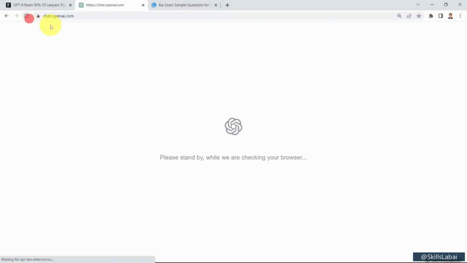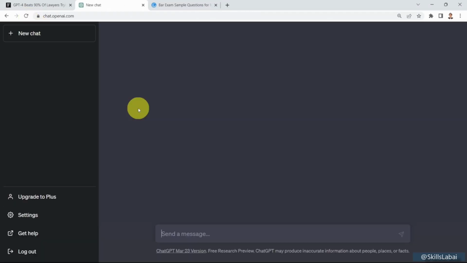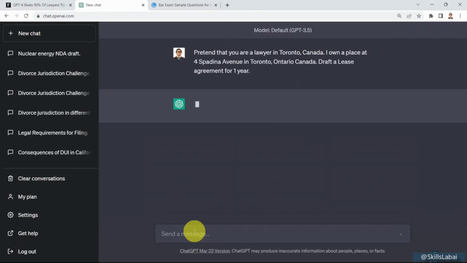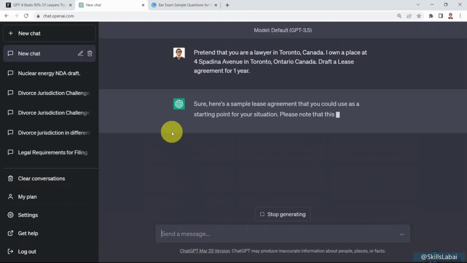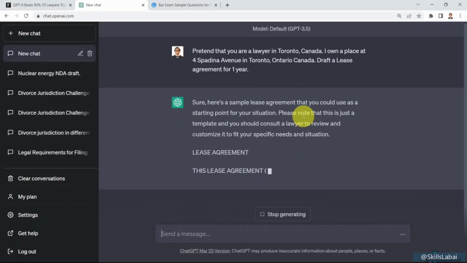Well, again, I think OpenAI is going through some capacity limitations. Okay, here we go. So here's a sample lease agreement. And please know that this is just a template.